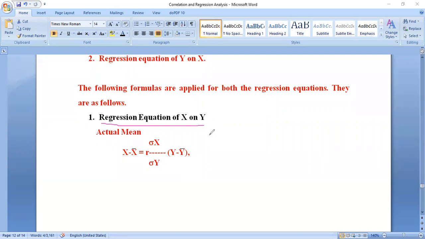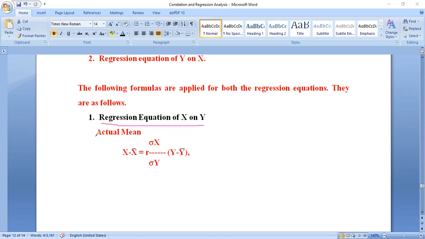In correlation analysis we did the actual mean method, and again we did the assumed mean method also. Here in the regression equation also we have the actual mean method for x on y and the assumed mean method for x on y. Two methods are there, and for these two methods, two principles are there. These two principles are a little bit different, but while calculating, it is very easy. Listen to this class two or more times, then you will understand very easily.